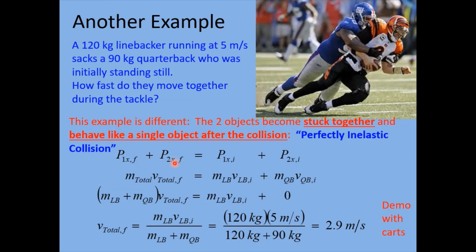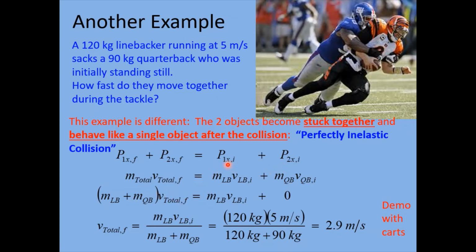Since in the final position they are stuck together as one object, we're going to use the total mass: the mass of the linebacker, M_LB, and the mass of the quarterback, M_QB. We add their two masses together as the total mass of this one object after the collision. And since they're stuck together, they also have to move together, so they have a single velocity, which we'll call V total, final. So that's the left side.